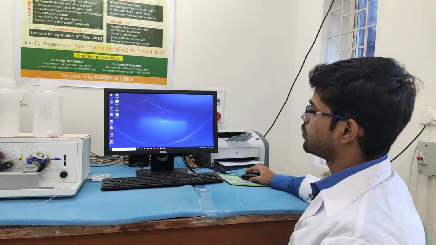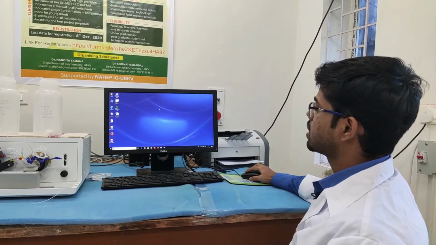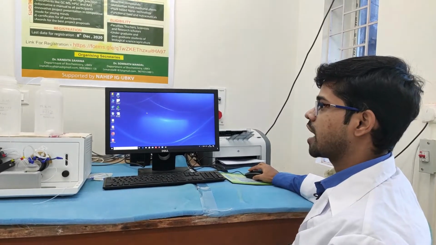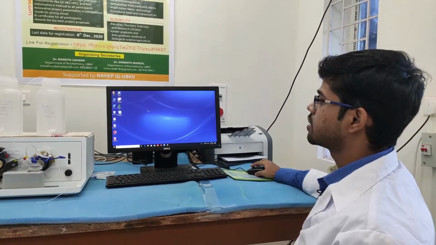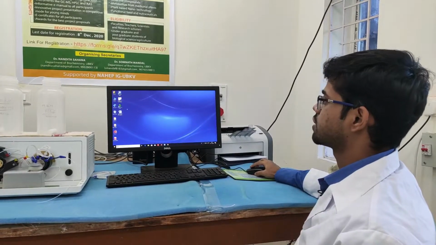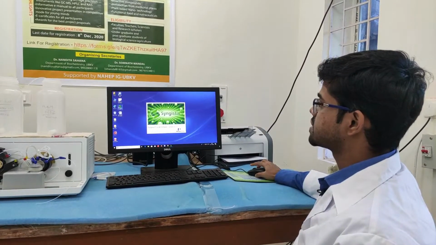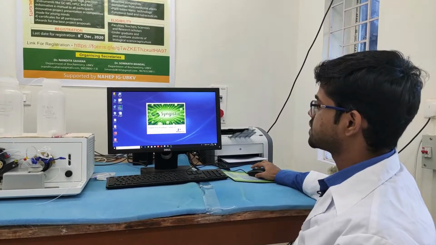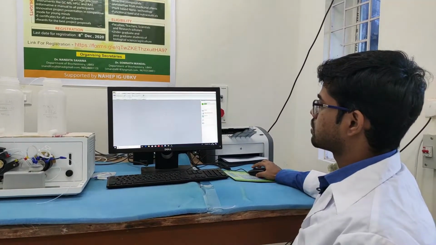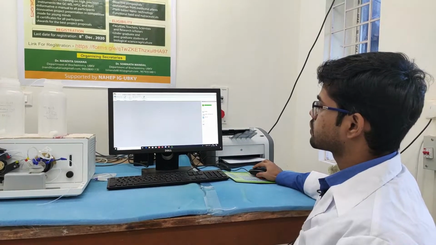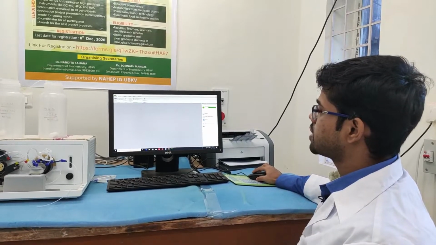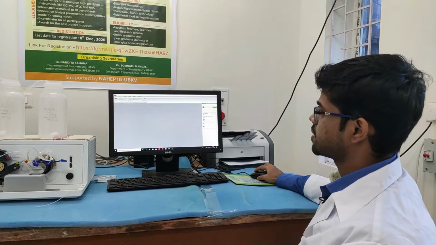This is the basic computer system along with this printer, and this is required for analysis of our sample in both the atomic absorption spectrophotometer and the flow injection atomic spectrophotometer. This is the software Syngistics that is specifically prepared for this analysis. You can see this is the panel and it is required for optimization, method validation, sample run and analysis.